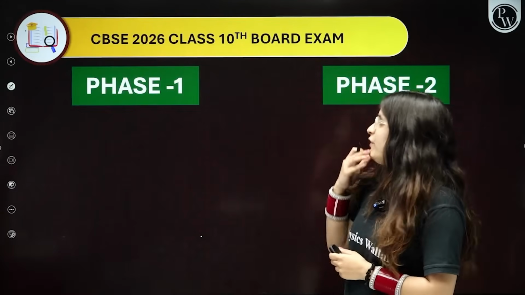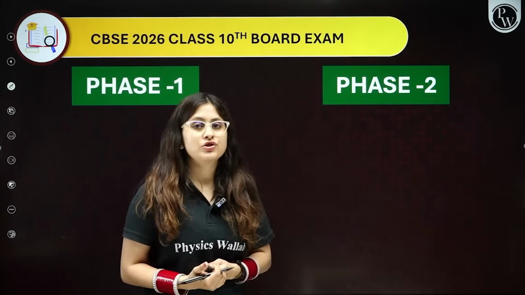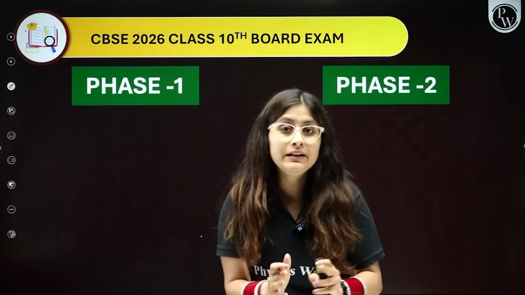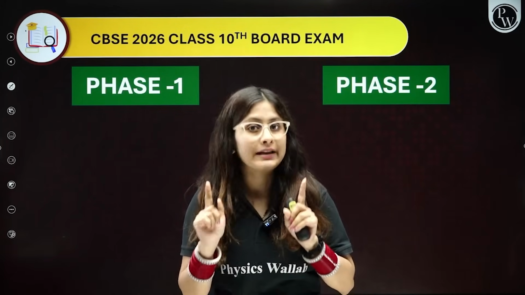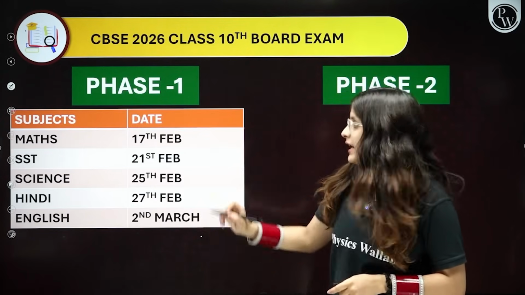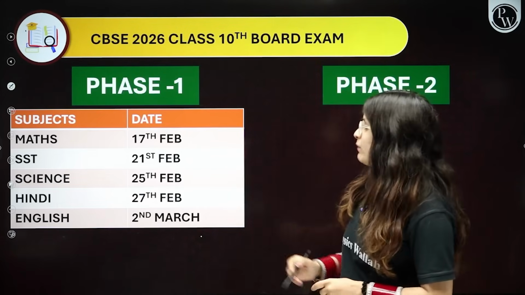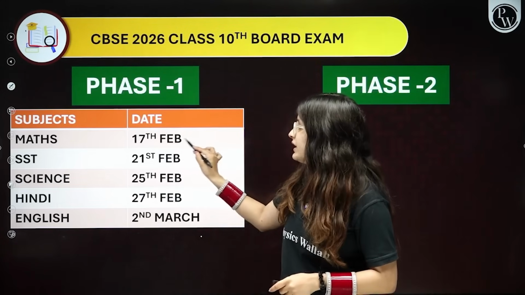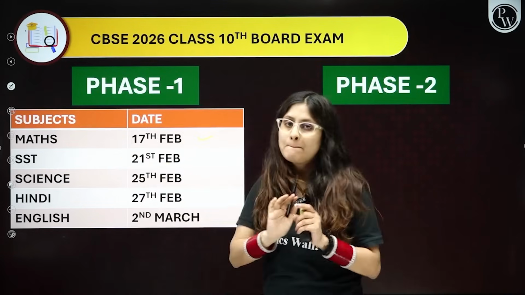Now, what is the final date sheet that has been provided by CBSE for class 10th? You have 5 subjects: maths, SST, science, Hindi and English. Your exam would be held on 17th Feb, for example, for maths.